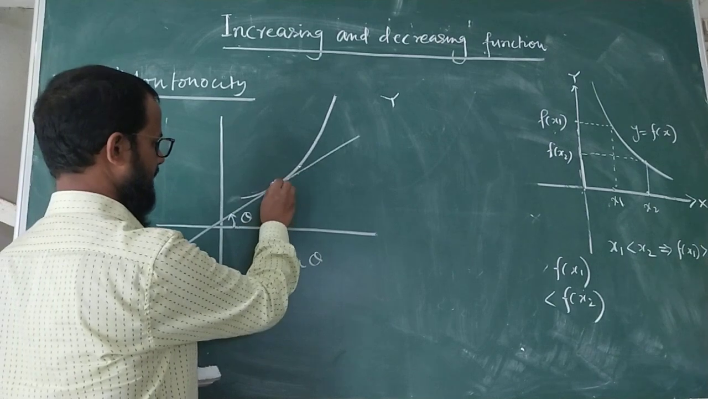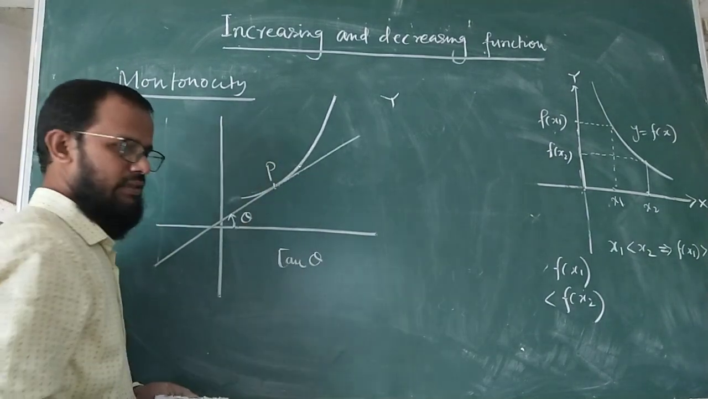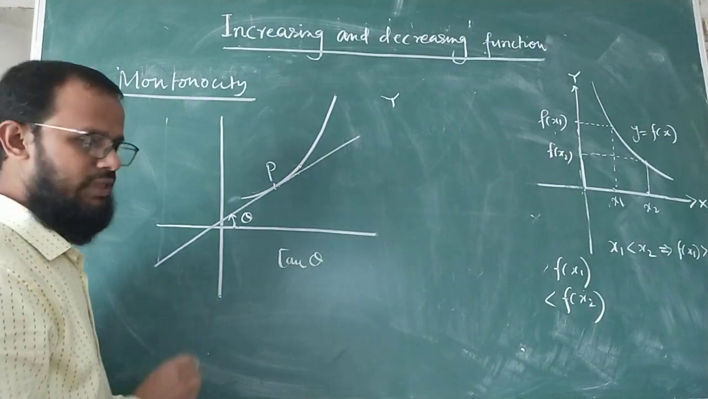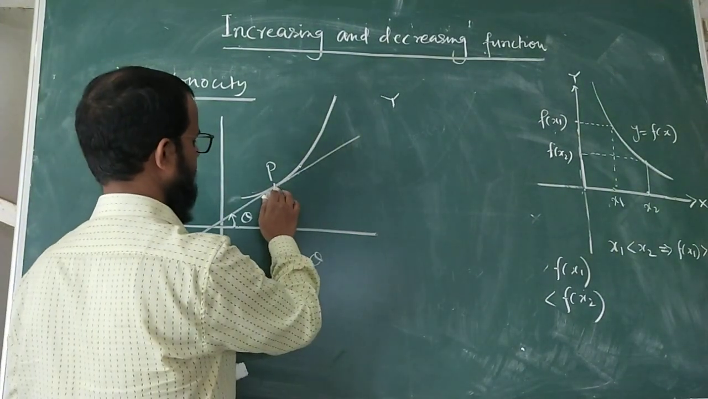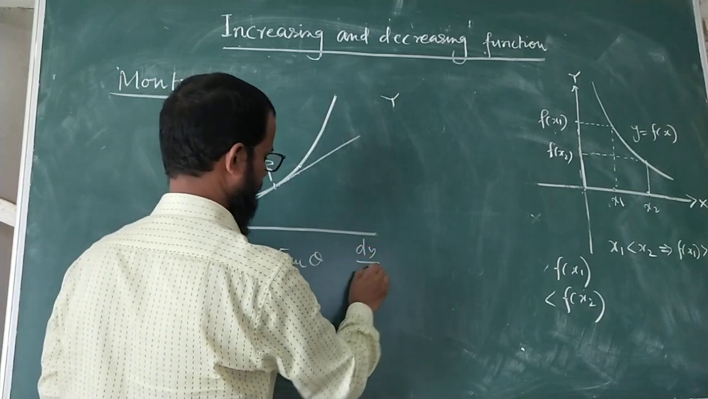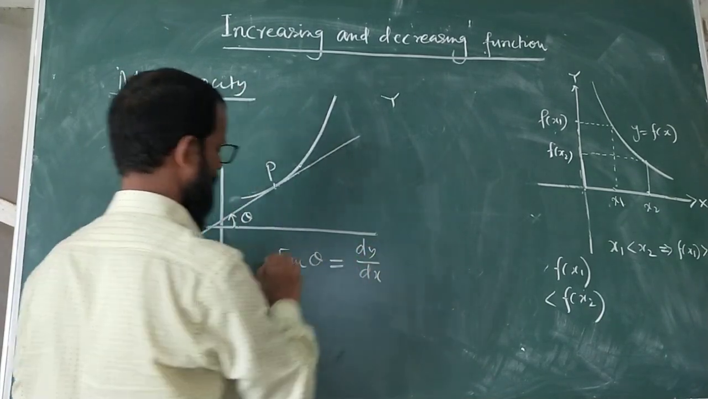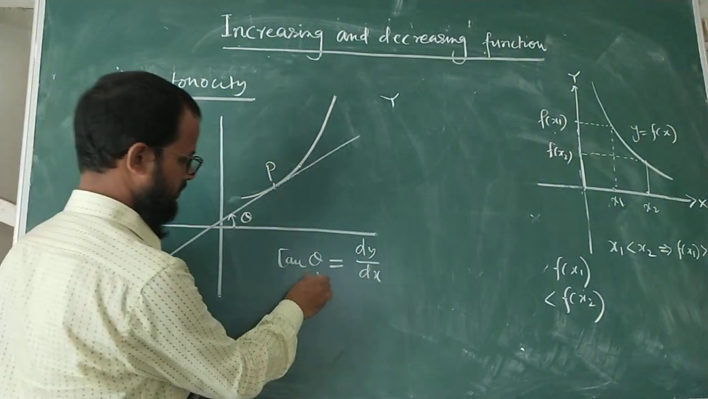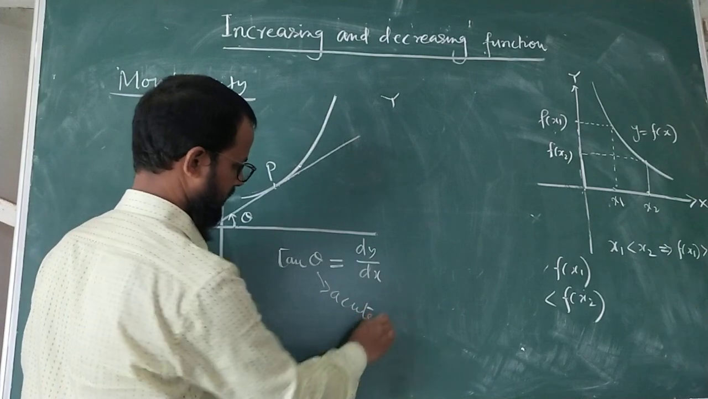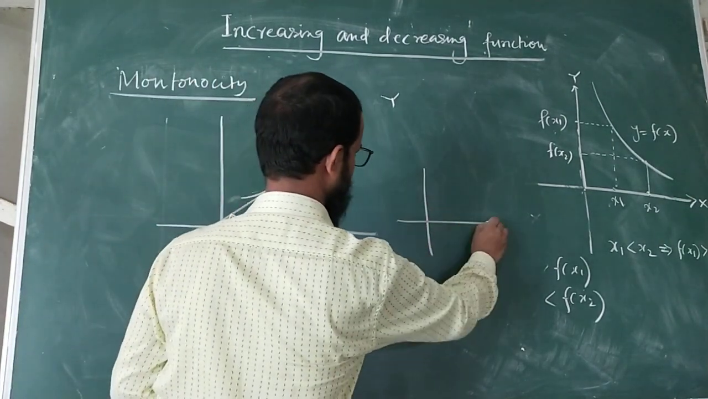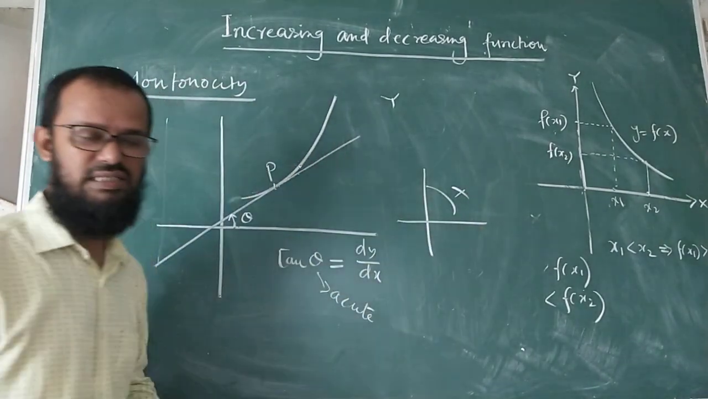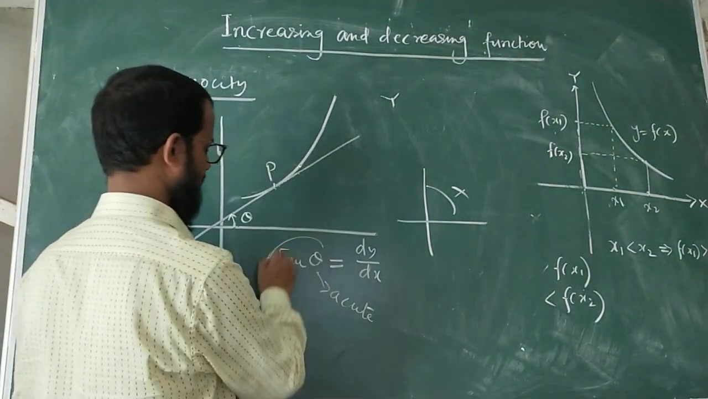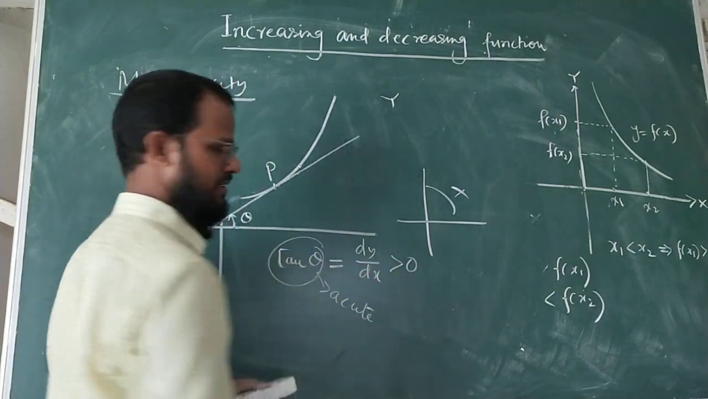Suppose this is the point P, and since this is the tangent at the point P, we can say that the slope of the tangent is dy/dx according to calculus. So both are the slope, so both are the same. Since this is an acute angle, and an acute angle lies in the first quadrant, and in the first quadrant tan theta is positive, this quantity is positive. That means dy/dx is greater than 0.